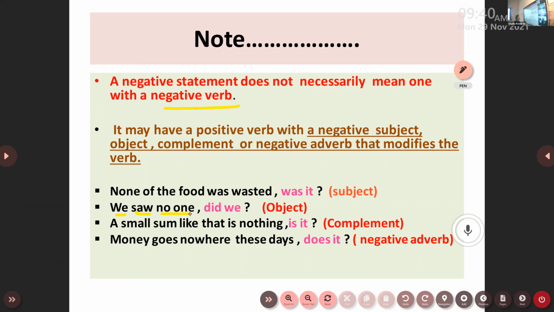Since the verb is saw, I need to get an auxiliary verb from saw. So here the main verb must be split into do form plus base form. Saw becomes did plus see, isn't it? So I got the auxiliary verb did from here, by splitting the verb, and I have to start a positive tag, did we.